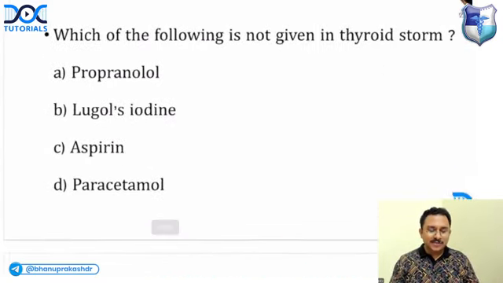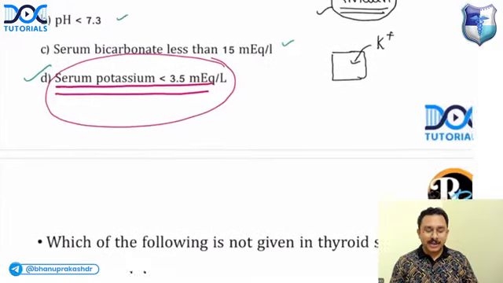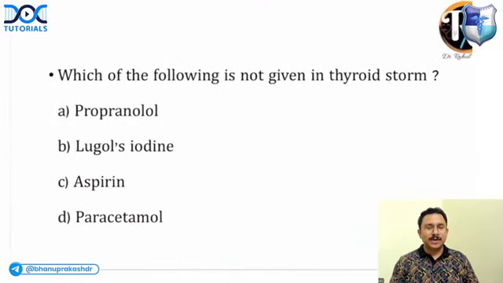Next is, which of the following is not given in thyroid storm? What do you think? In case of thyroid storm, which of the following is not given? Can you give propranolol, a beta blocker? Can it be given in thyroid storm? Yes or no? What do you think is the best answer for this? So the first option is propranolol.